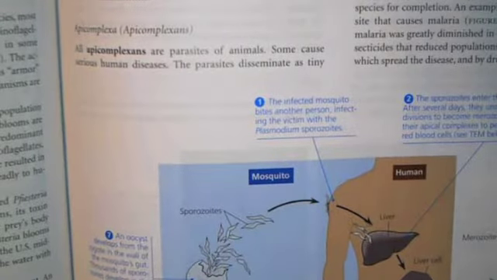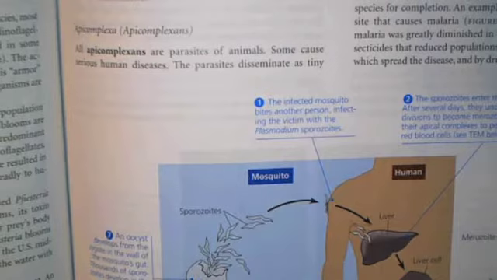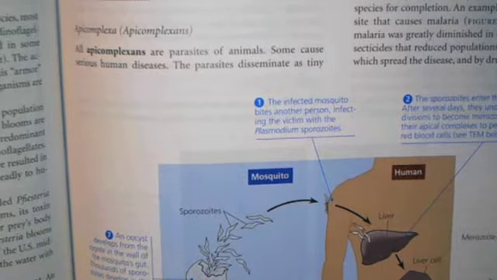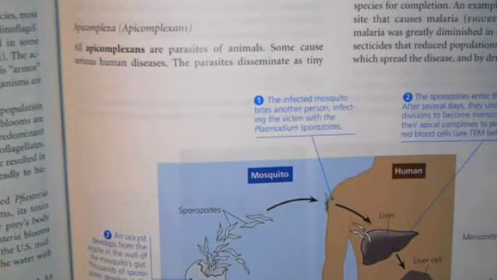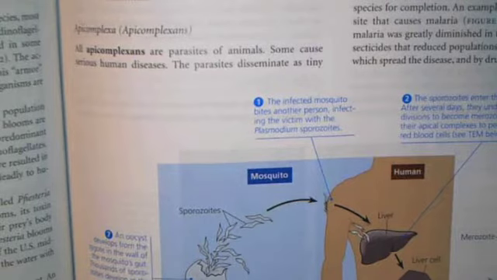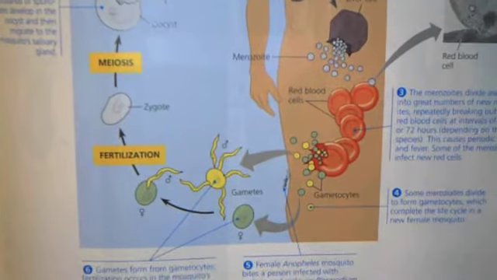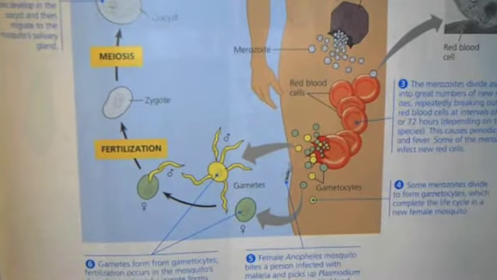The other alveolates that we're going to talk about are the apicomplexans. Okay, these are parasitic. They form something called a sporozoite, and at the apex, they have an organelle complex that is used to penetrate living tissue. So they have two cycles, asexual and sexual, with two hosts. The example that they give you is Plasmodium, which is the parasite that causes malaria.